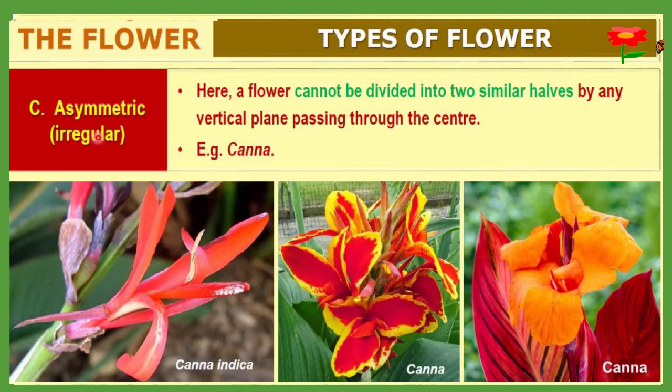Next is the asymmetrical or irregular flower. This is also one kind of flower based on symmetry. Here a flower cannot be divided into two similar halves from any plane. If you cut it in any plane, you cannot get similar portions by any vertical plane passing through the center. An example is canna. This is Canna indica, you can see. This is also a photograph of canna, and this is also canna.